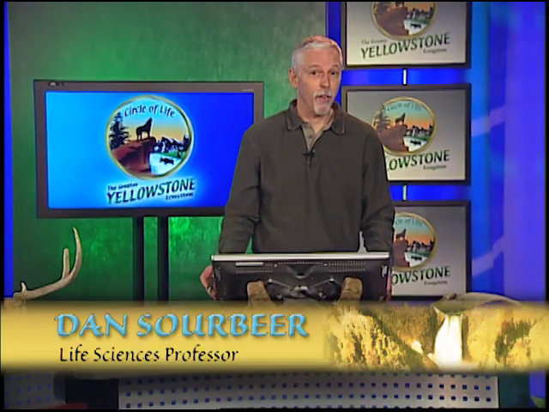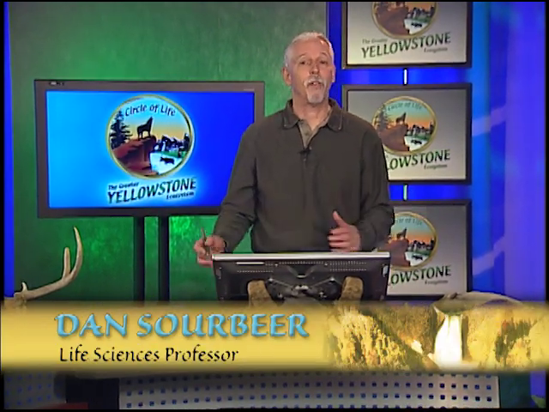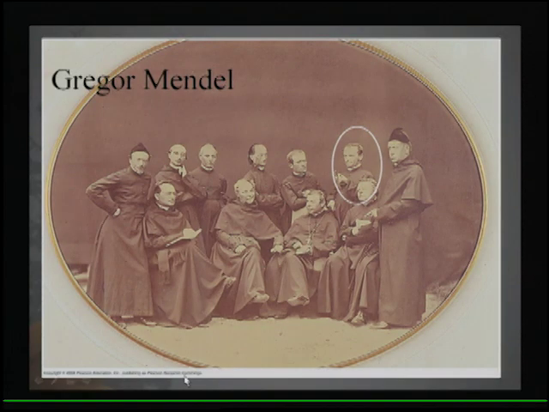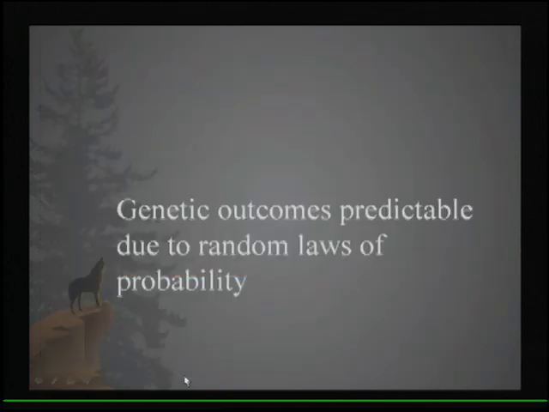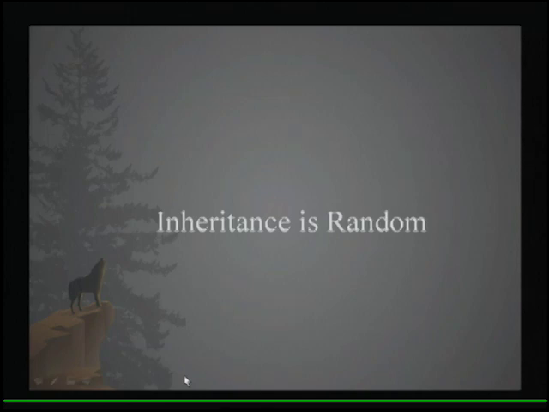Now that we've discussed sexual reproduction and DNA structure, we're ready to talk about inheritance, how we inherit traits and how we pass those on. The father of inheritance is Gregor Mendel, and we sometimes refer to this area of study as Mendelian genetics. A couple of things that Mendel discovered were, one, that genetic outcomes are predictable in a general sense, due to the fact that they follow random laws of probability. And that in turn means that inheritance is random.